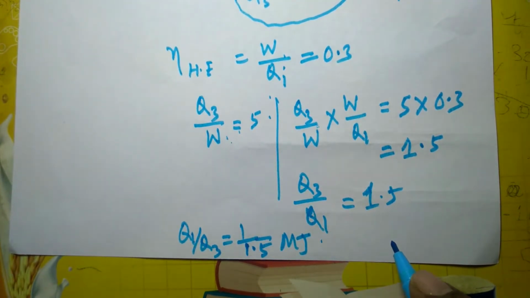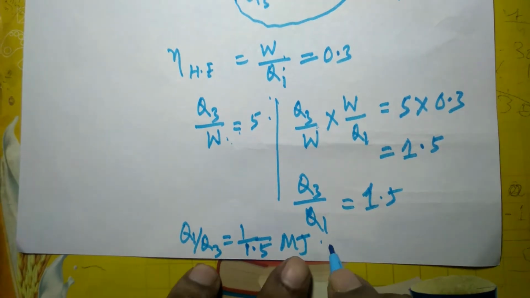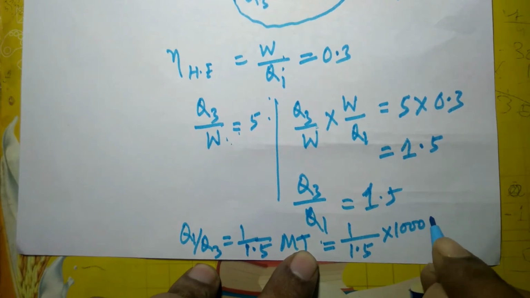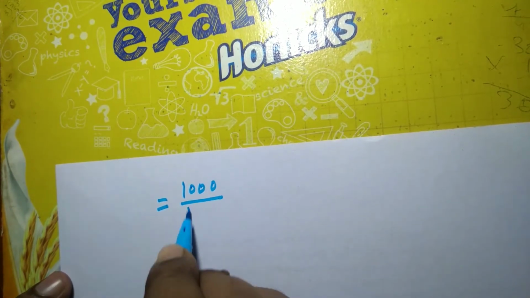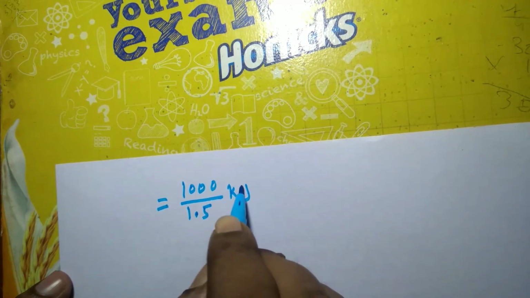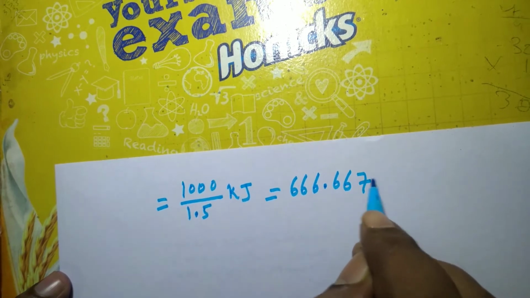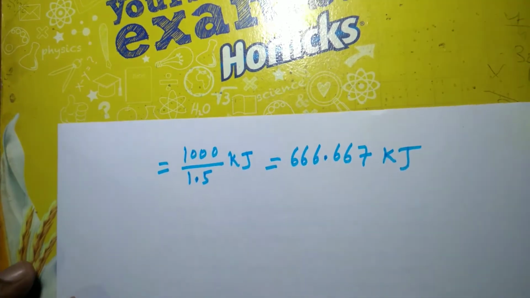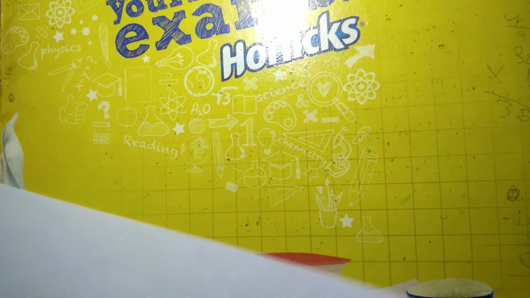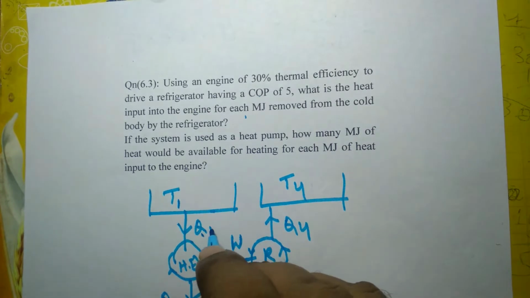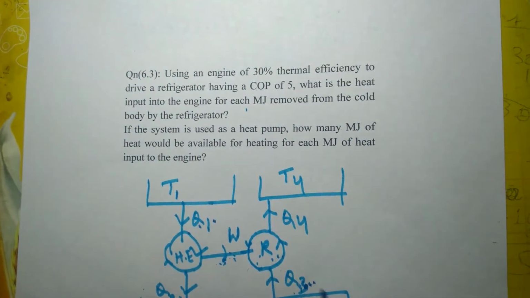So if you want to express this in terms of kilojoule, that will be 1 by 1.5 multiplied by 1000 kilojoule. So this will be 1000 by 1.5 kilojoule. That answer will be 666.667 kilojoule. So this is the amount of heat input to the heat engine. यहाँ Q1 का वैल्यू इतना होगा अगर Q3 1 मेगाजूल होगा.